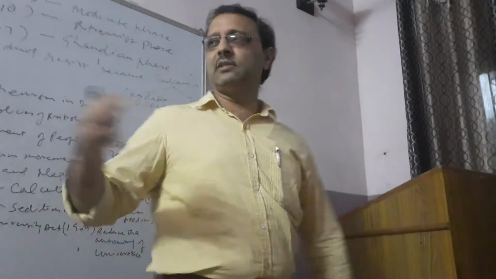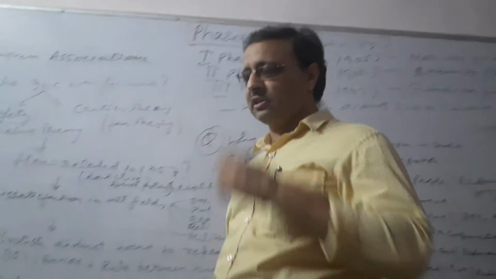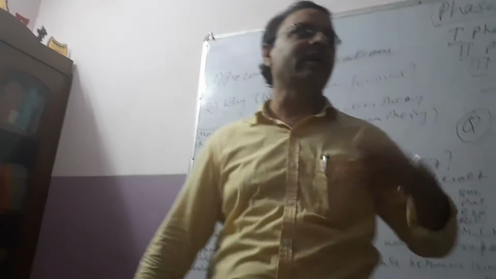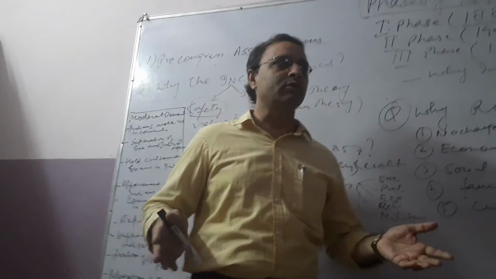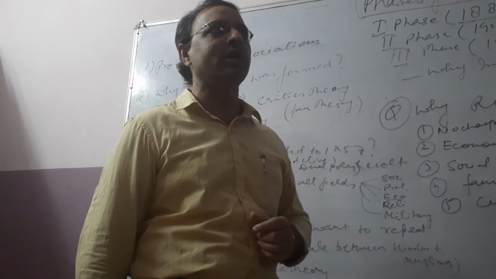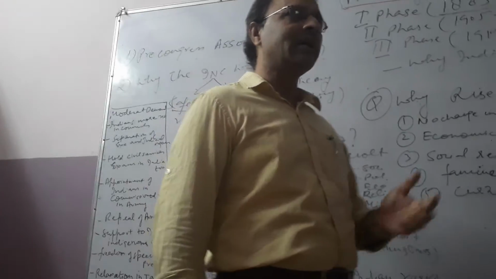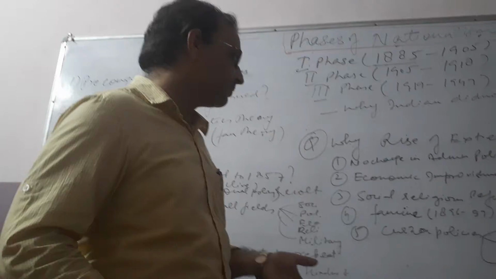No doubt, they started giving entry to the Indians in the legislative councils by the Act of 1861 or 1892 or later 1909. But in 1909, they created the policy of separation between the Hindus and Muslims, and separate electorates for the Muslims, by the Act of 1909. That is the Morley-Minto reform. It was a reform in name only, but in reality, no reform was there.